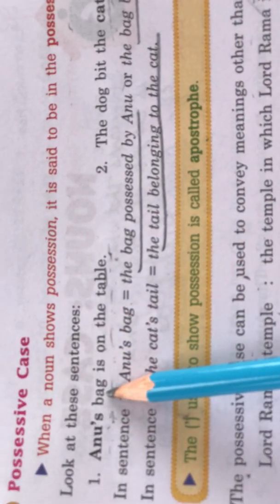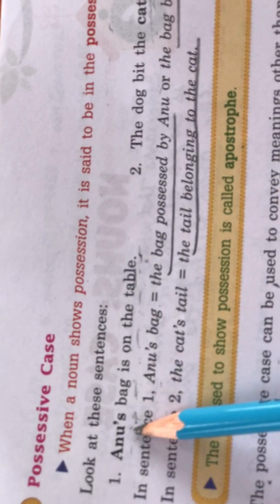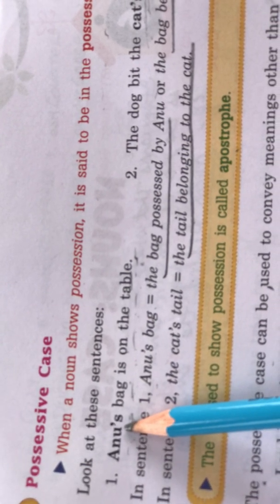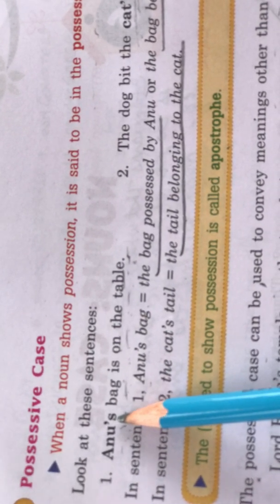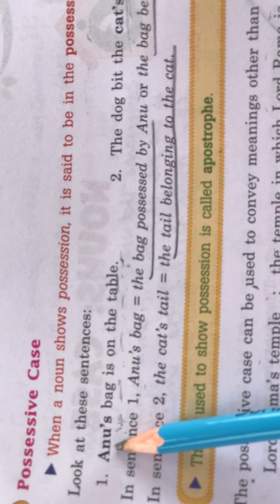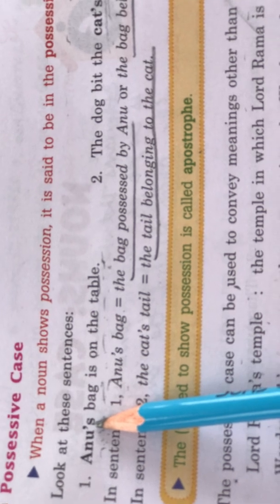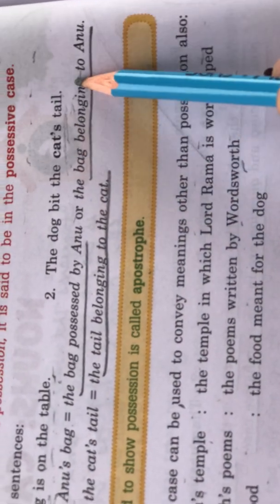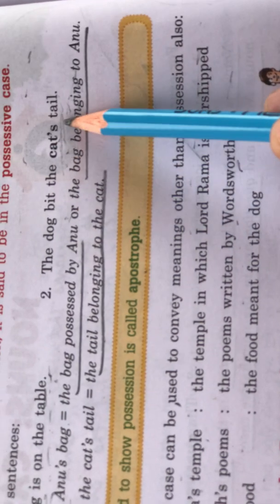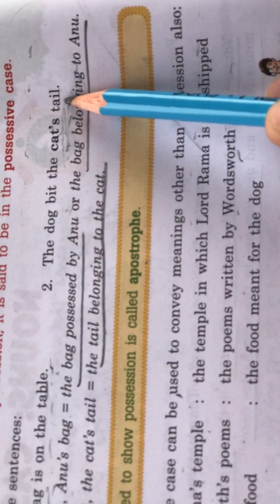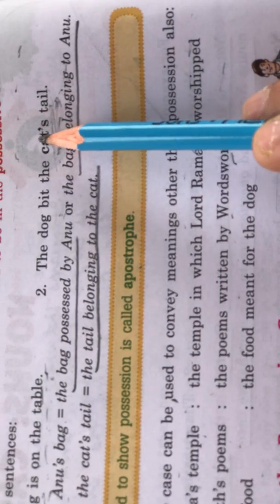Whose bag is it? It is Anu's bag. The bag belongs to Anu. So we have made use of apostrophe s to show possession. The dog bit the cat's tail. Whose tail? The cat's tail. The tail belongs to the cat.